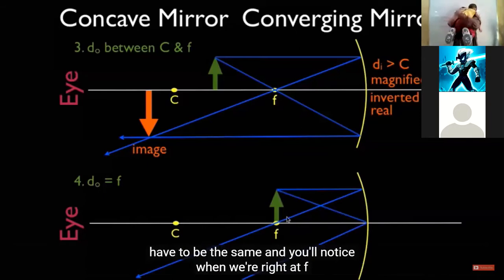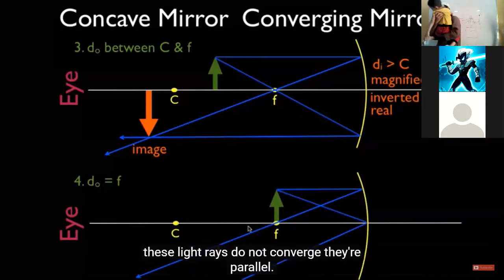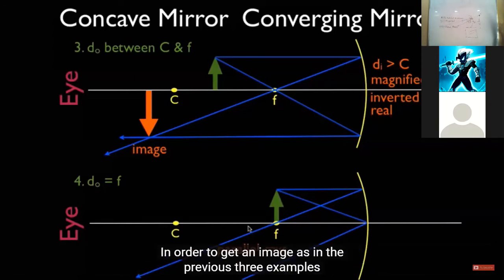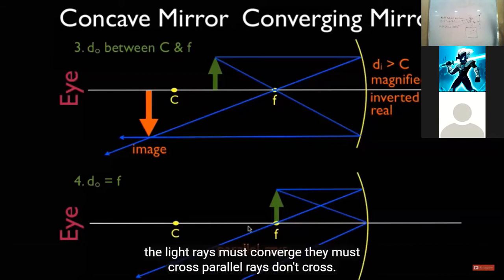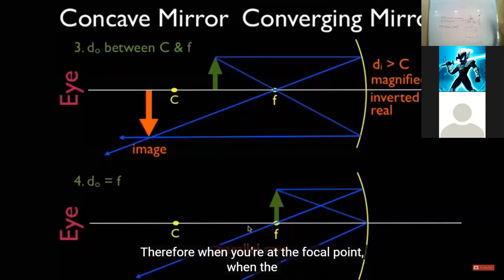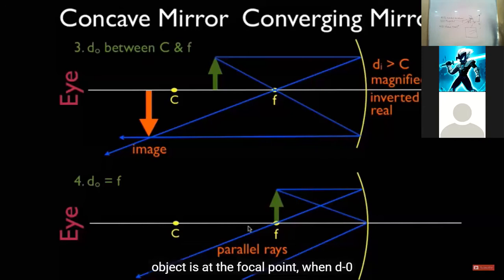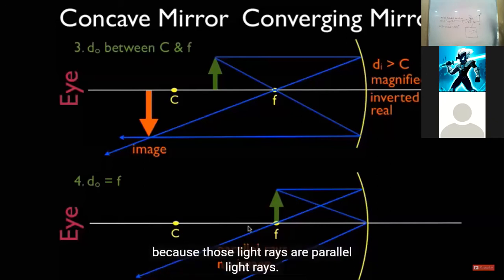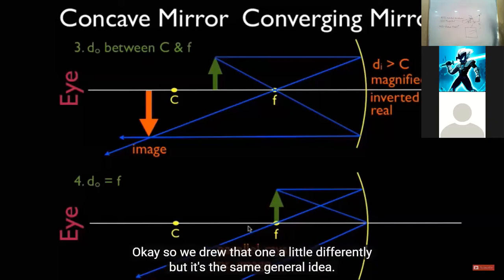And you'll notice when we're right at F, these light rays do not converge. They're parallel. In order to get an image, as in the previous three examples, the light rays must converge. They must cross. Parallel rays don't cross. Therefore, when the object is at the focal point, when DO equals F, there is no image at all because those light rays are parallel. Okay, so we drew that one a little differently, but it's the same general idea.